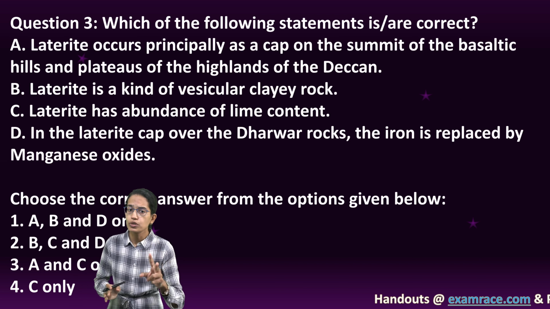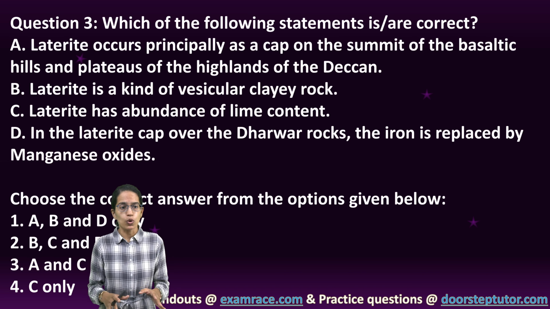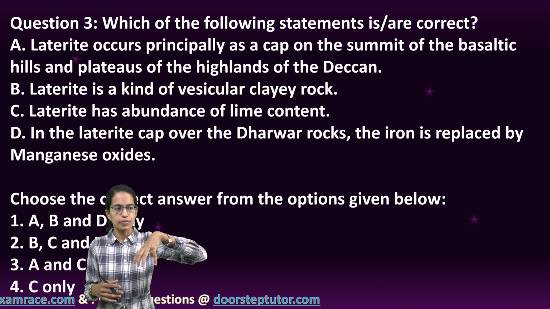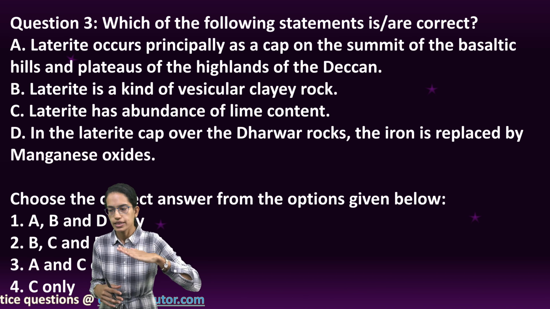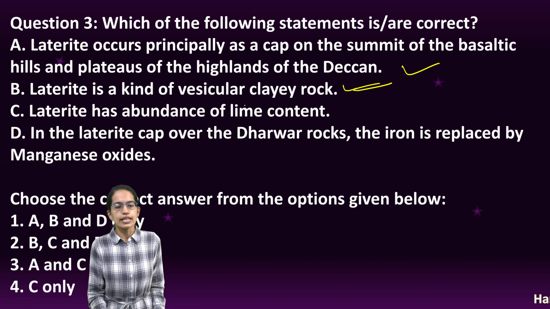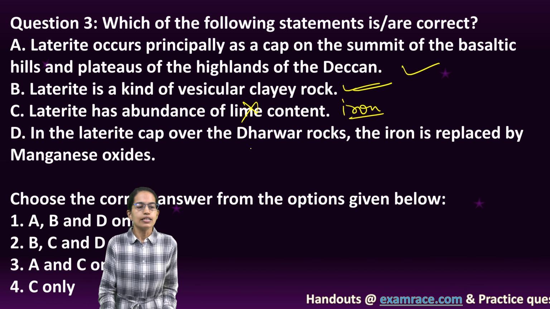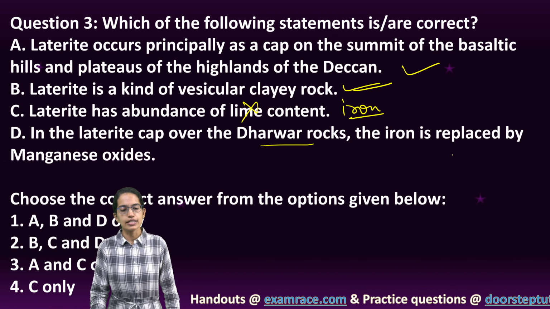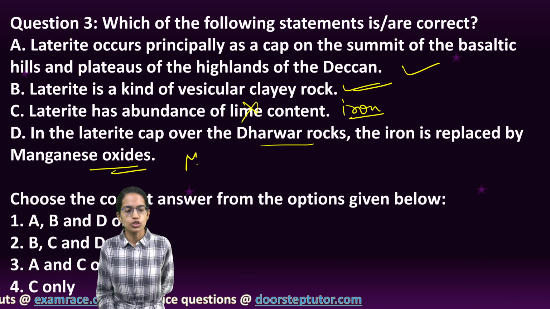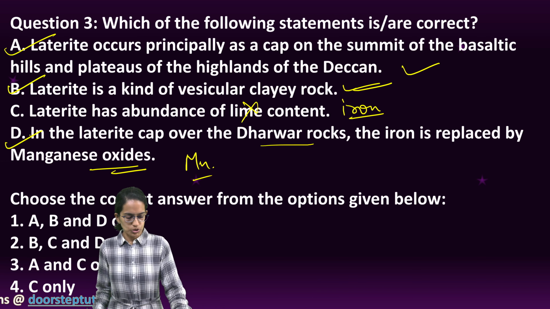Laterite soil: there were two different kinds of questions on laterite soil, again important. Laterite occurs principally as a cap on the summit of the basalt hills or plateau in the Deccan area. That's correct. It is a vesicular clayey rock, again correct. It has an abundance of iron, 80 to 90% iron, and in the cap over Dharwad, iron is replaced by manganese oxide because there is more composition of manganese. So A, B and D are the right options for this question.